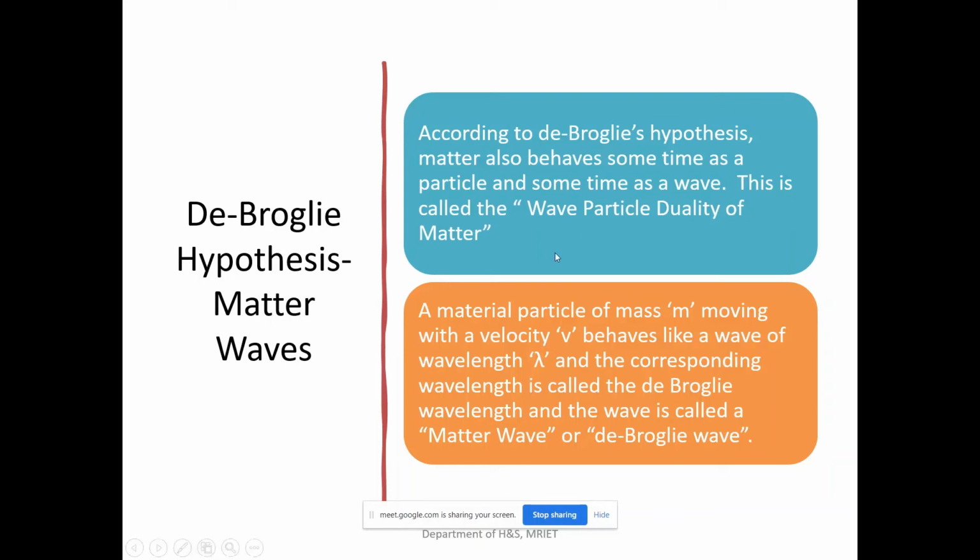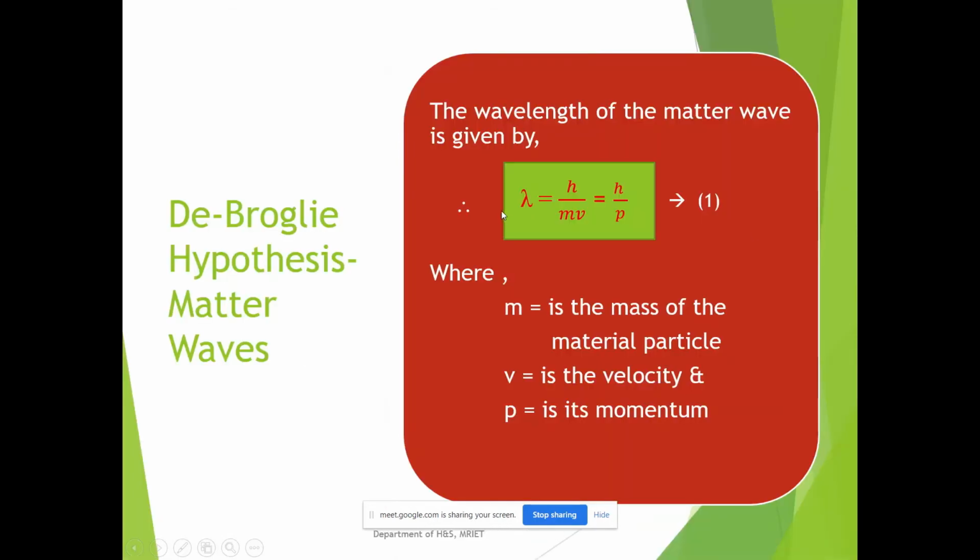It cannot be applicable. So any wave that obeys this condition is known as the de Broglie wave. Which condition should it satisfy? De Broglie derived one expression for that. Any material particle of mass m, if it moves with the velocity of v, definitely behaves like a wave sometimes, of wavelength lambda, and that lambda equals h by mv or h by p.